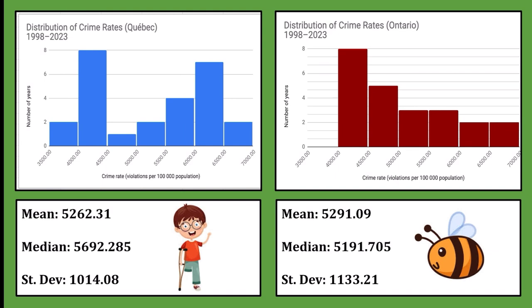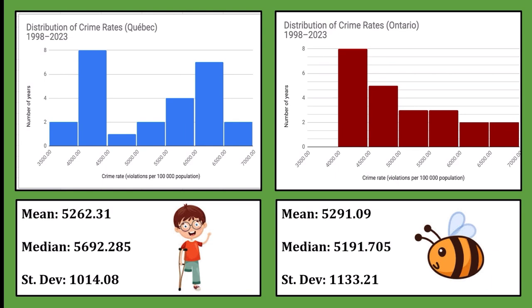The other bars are shorter, showing fewer years in those ranges. And in Ontario's graph, its tallest bar is also on the 4,000 to 4,500 range in 8 years. So both provinces often had crime rates around 4,000 and 4,500.